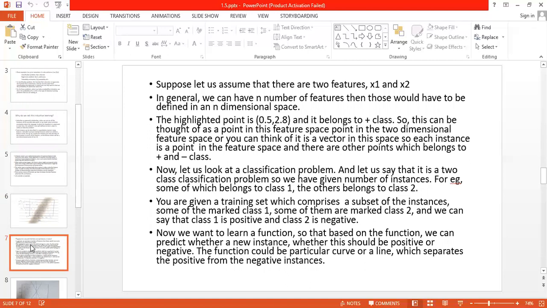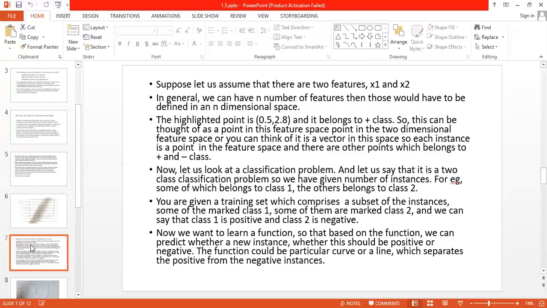So each instance is a point in the feature space, and there are other points which belong to the positive or negative class. Some belong to the positive class, some belong to the negative class. Now let us look at the classification problem, and let us say that it is a two-class classification problem. Some instances belong to class 1, which we can say is the positive class, and others belong to class 2, which we can say is negative.